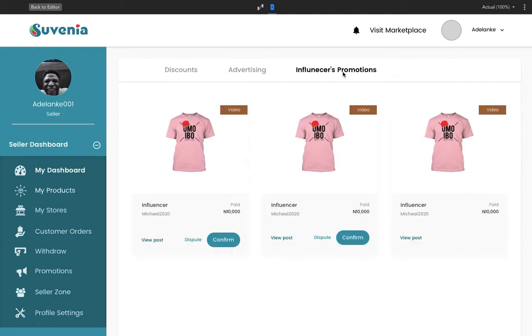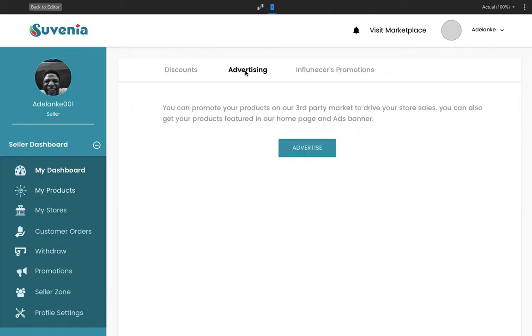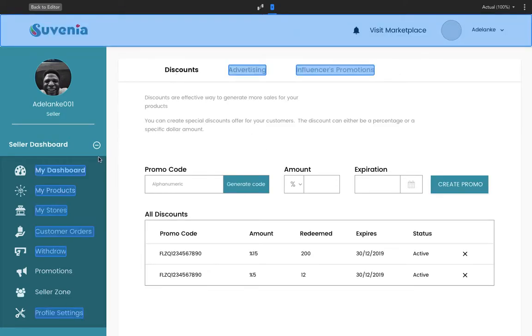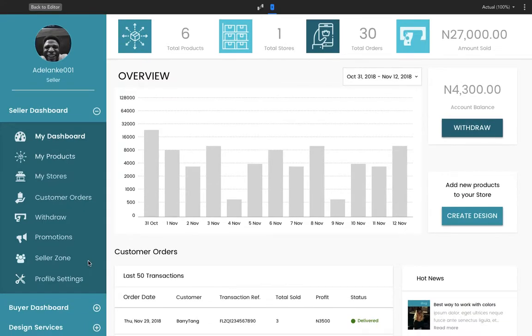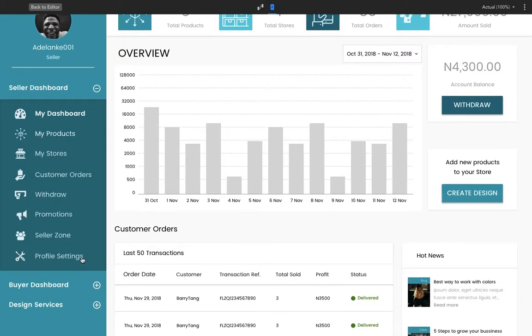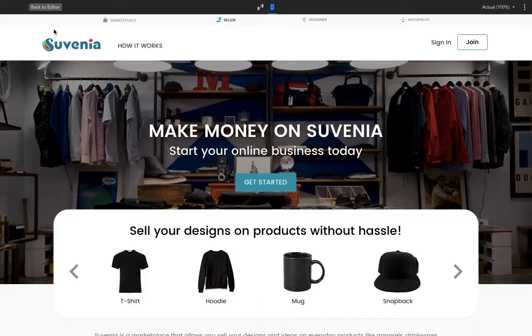They can also view the status of the influencer promotions they've run from the My Products page, pretty much allowing them access to all the tools for promotion, whether they are also advertising through an integrated network of third-party markets. So that's pretty much what the seller is able to do.